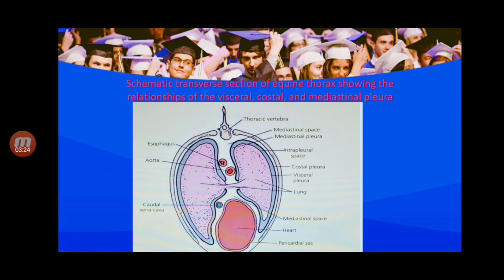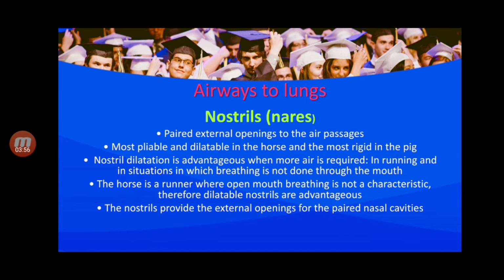Diagrammatic transverse section of the equine thorax showing the relationship of the visceral, costal and mediastinal pleura. So in this diagram, first of all, the thoracic vertebra and, on the right-hand side, mediastinal space, mediastinal pleura, interpleural space, costal pleura, visceral pleura and lungs, and the mediastinal space, heart and pericardial sac, esophagus, aorta and caudal vena cava.